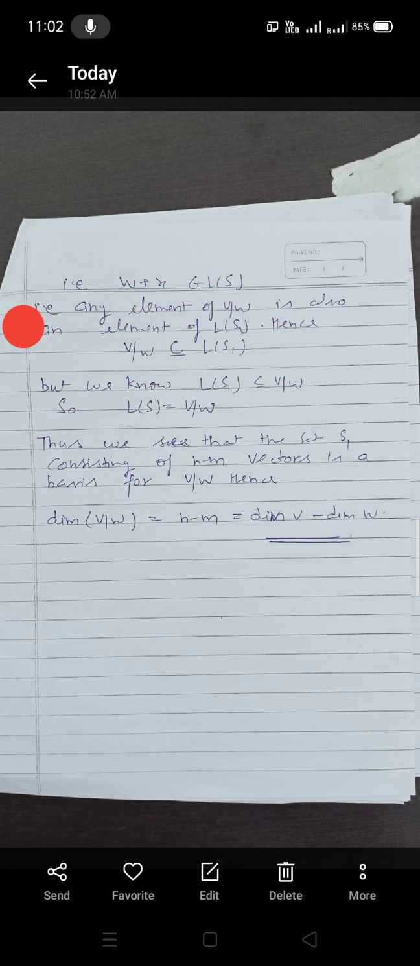Thus, we see that the set S1 consisting of n minus m vectors is a basis for V by W. Hence, dimension V by W is equal to n minus m is equal to dimension V minus dimension W. Hence, proved.